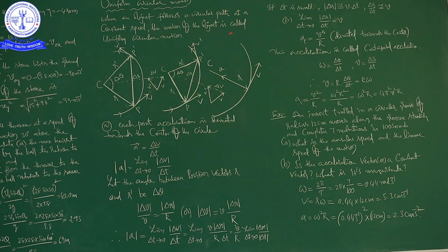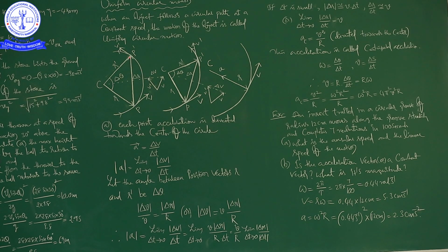Please concentrate here. With this definition of uniform circular motion, every student has to understand that when a body is in circular motion, its velocity is never constant. That is the fact. If you consider the whole journey, one complete circular path of a body, its velocity cannot be constant, because velocity is a vector quantity. Basically, it has magnitude and direction. So when a body is in circular motion, you can see in these pictures, it is like an arc of the circle.